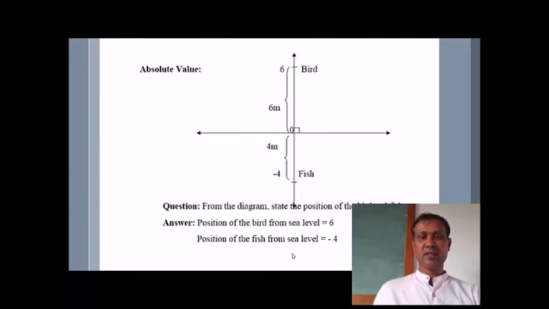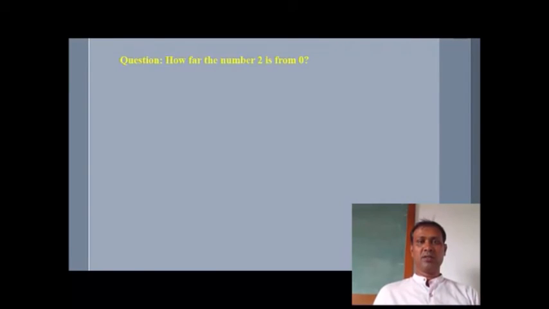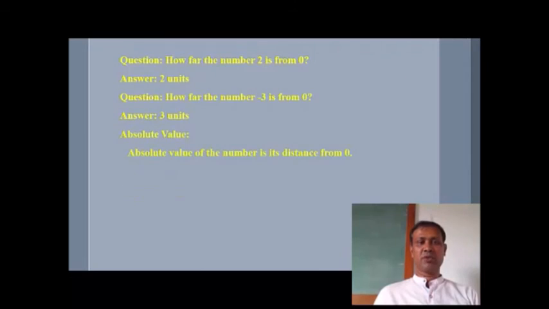Absolute value. Observe the figure and answer the question. Question from the diagram: state the position of bird and fish. So the position of the bird from the sea level is 6 units or 6 meters. Position of fish from the sea level is minus 4. How far is the number 2 from 0? 2 units. How far is the number minus 3 from 0? 3 units. So what is the absolute value? Absolute value of a number is its distance from 0.